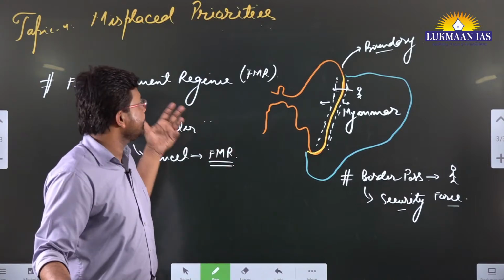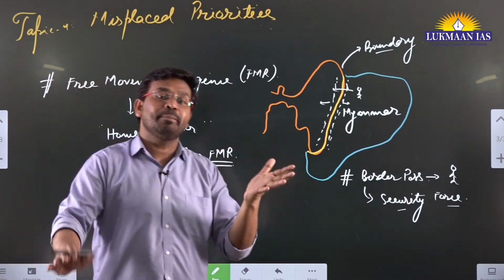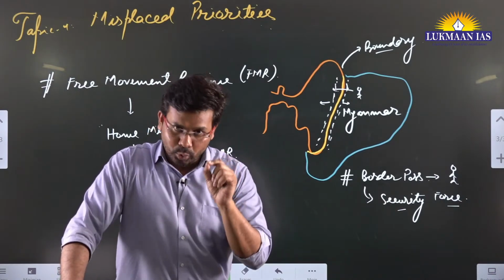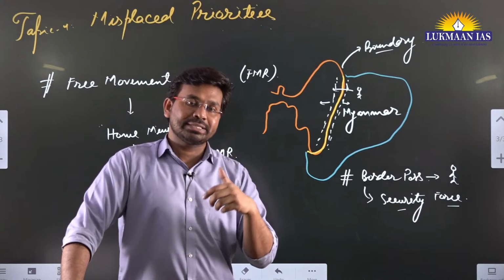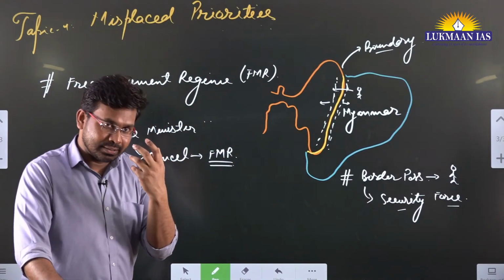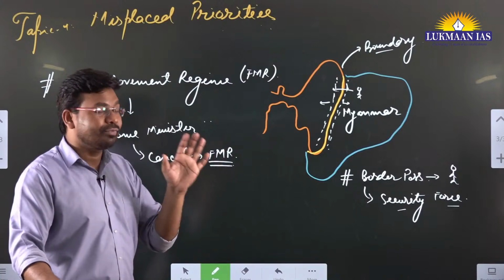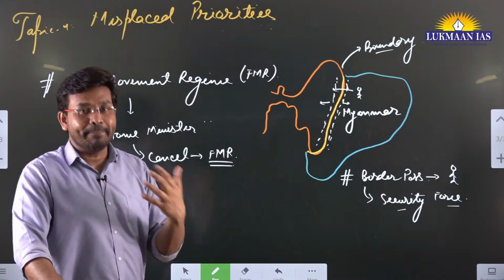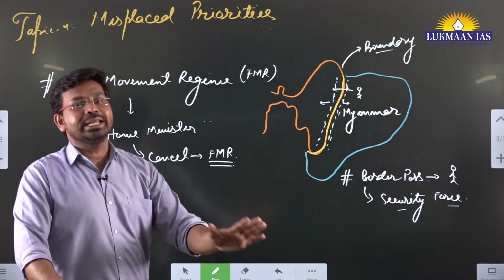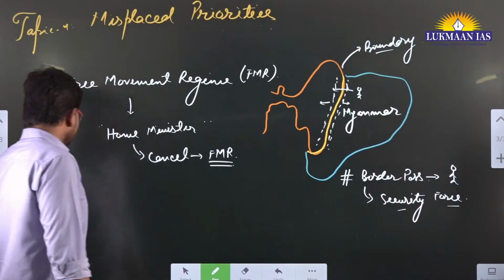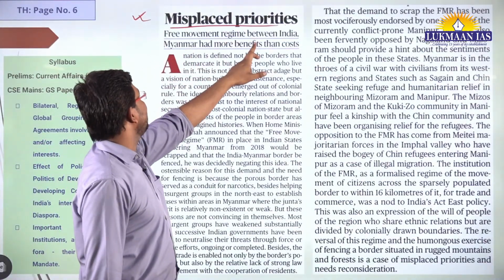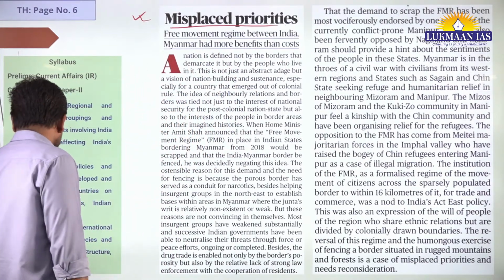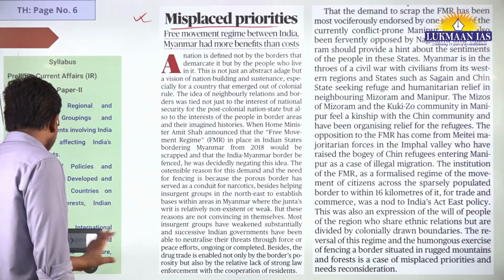mentioned that this free movement regime has positive impacts which far outweigh the negative impacts associated with it. So through this article, the author wants to give us the suggestion that the free movement regime is desirable, because the positive impacts it has far outweigh the negative aspects. So here it says the free movement regime between India and Myanmar had more benefits than cost. Okay, it has more benefits than cost. This is the thing.